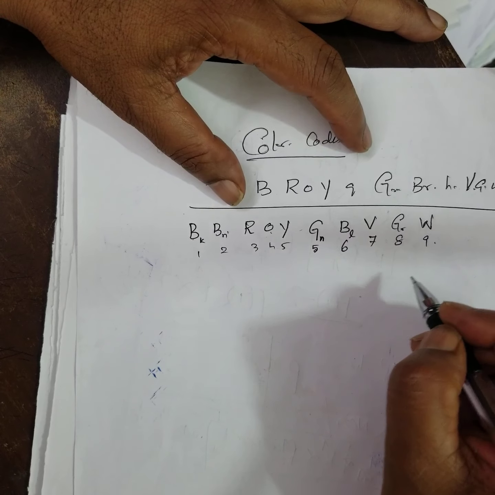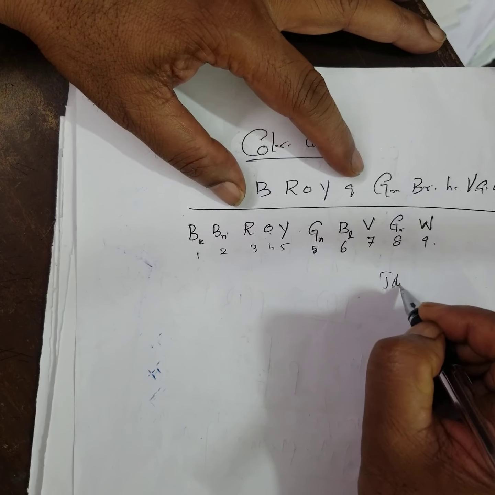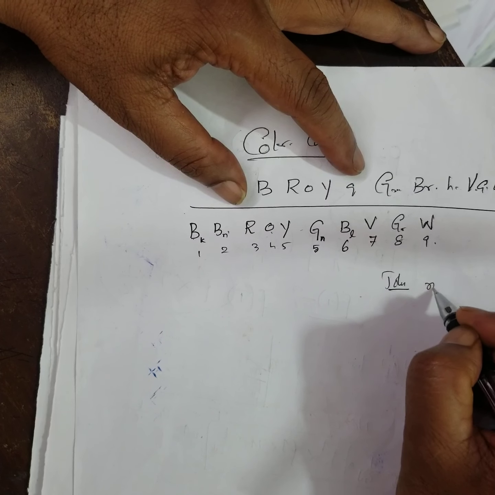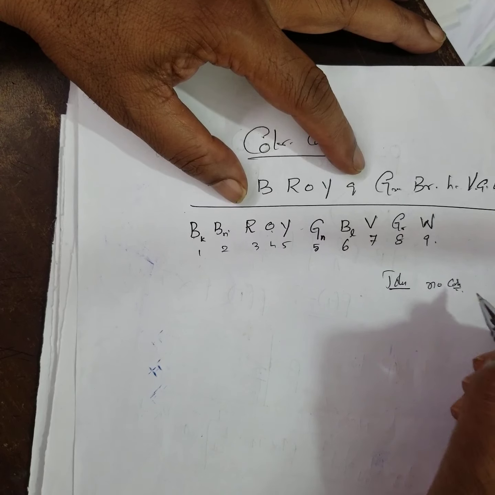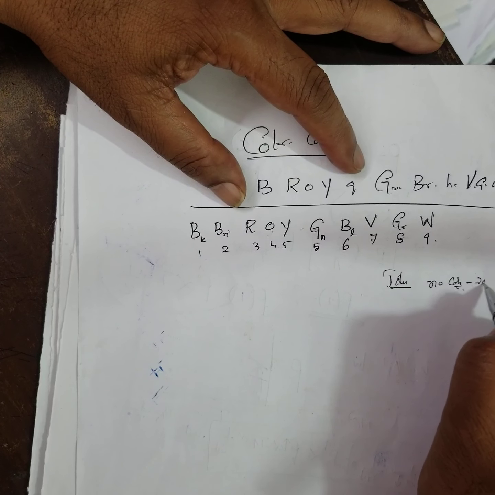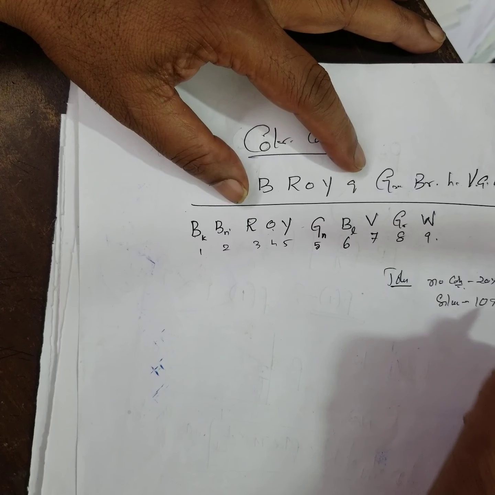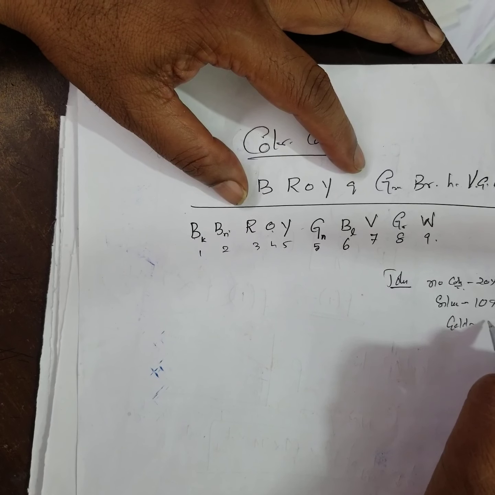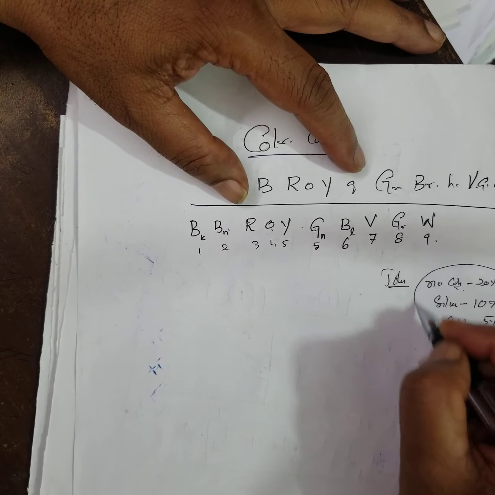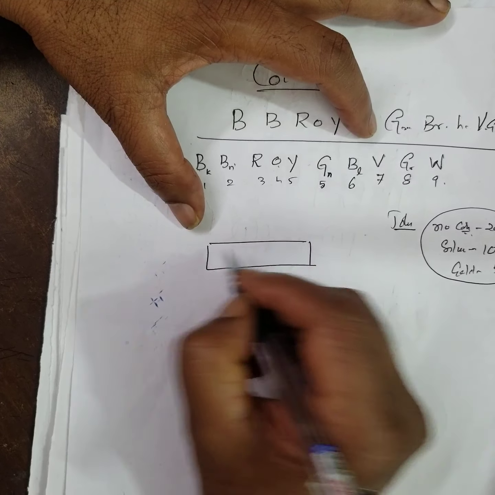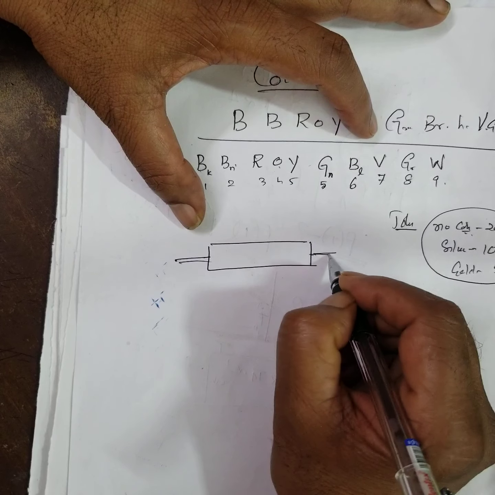Then you know what the tolerance is? Tolerance first: no color, 20%. Silver, 10%. Gold, 5% tolerance. You know this very well, resistance, right?